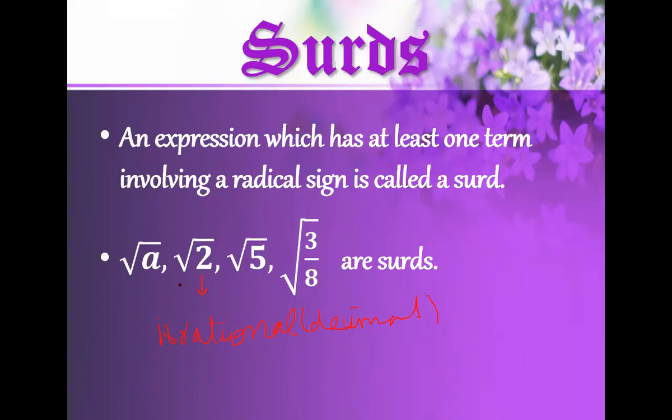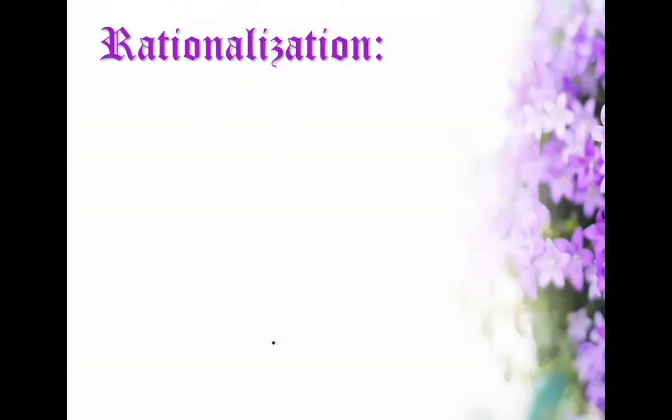Okay, if you have any expression that contains this type of surd, where the answer will be an irrational number, you will say that that expression is called a surd. Okay, is it clear? Now look here at what you will do. If you have any expression that contains surds, meaning if you solve it and the answer will be an irrational number, then you will do rationalization. You will perform their rationalization.